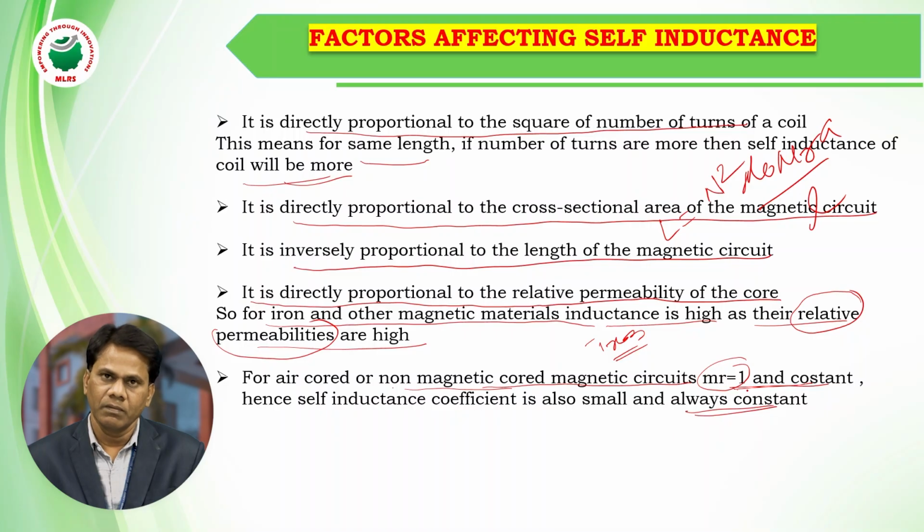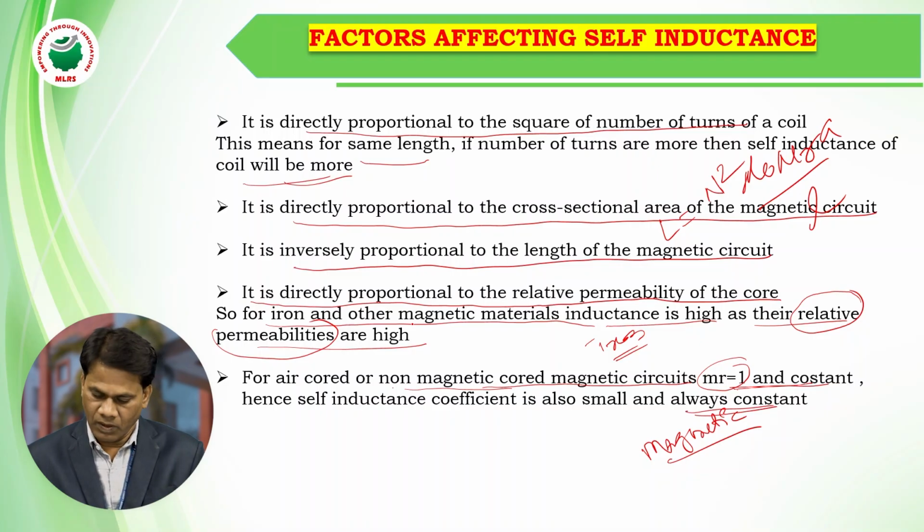So simply remember that for magnetic materials, the coefficient of self-inductance is high because the relative permeability of magnetic materials is high.